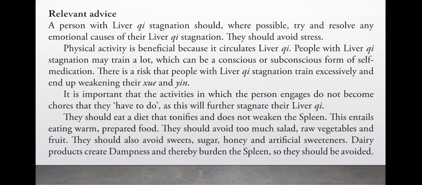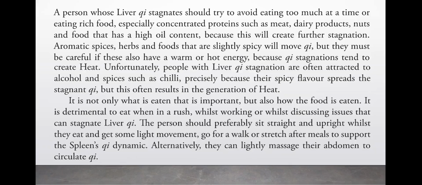Dairy products create dampness and thereby burden the spleen, so they should be avoided. A person whose liver Qi stagnates should try to avoid eating too much at a time or eating rich foods, especially concentrated proteins such as meat, dairy products, nuts, and food that has a high oil content, because this will create further stagnation.